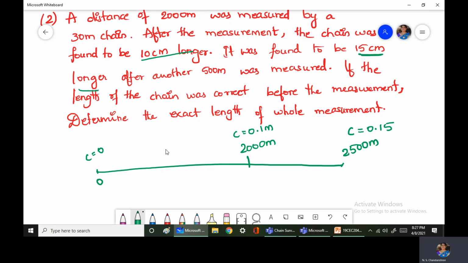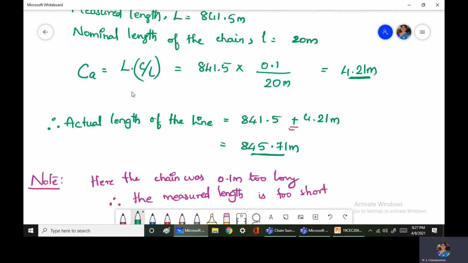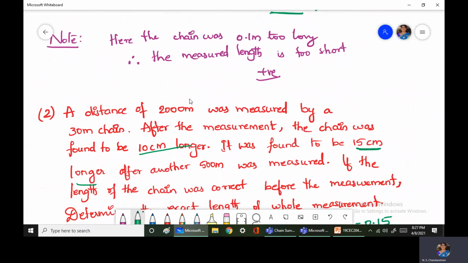Now in the above formula, we calculated the correction for the absolute length using CA is equal to L into C divided by small l. Now here only one value of C can be used.